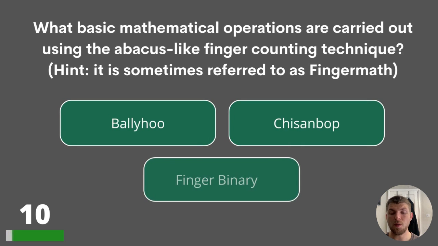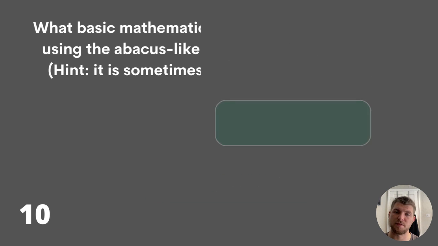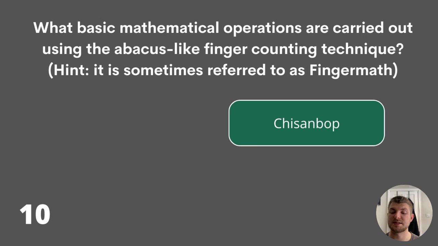10. What basic mathematical operations are carried out using the abacus-like finger counting technique? Ballyhoo, Chisholm-Bop, or finger binary? Hint, it is sometimes referred to as finger math. The answer is Chisholm-Bop.